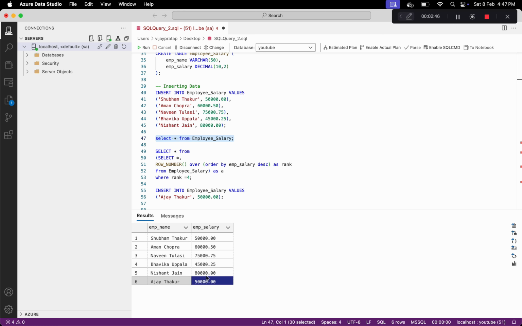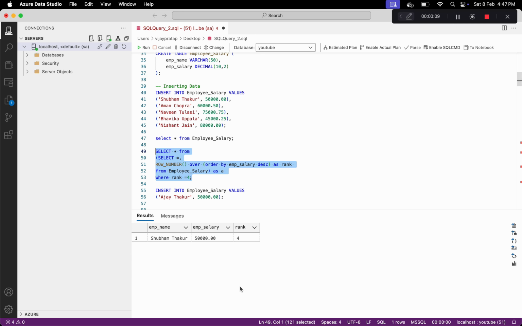So right now, this is the first highest salary and this is the second highest salary, whereas this is the third highest salary, but we have two fourth highest salaries. And if I try to print out the fourth highest salary using this query, it is not going to work, because we have two fourth highest salaries. But let's run this and see if we are getting the two rows or not. So you can see we are getting only one row. The reason is, let me rerun the subquery and show you why. Yes, so you can see in the ranks we are also getting rank 4 and 5 for this same salary.